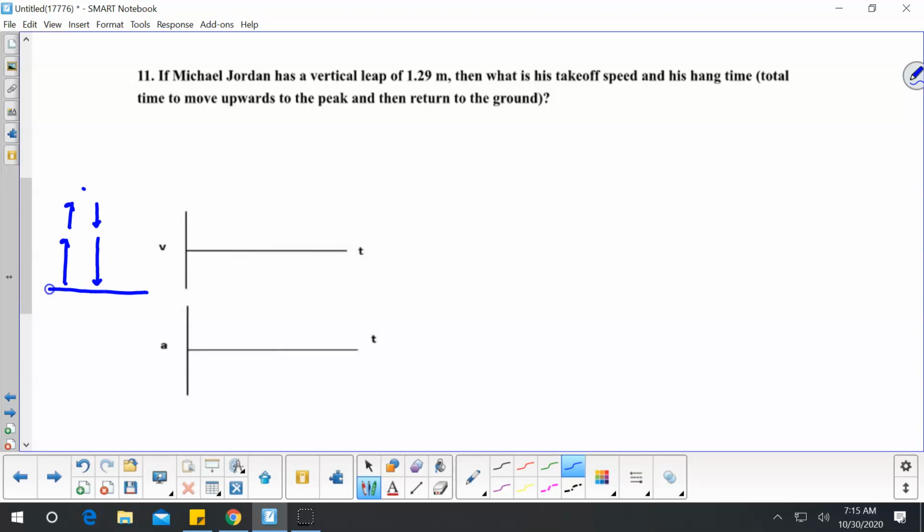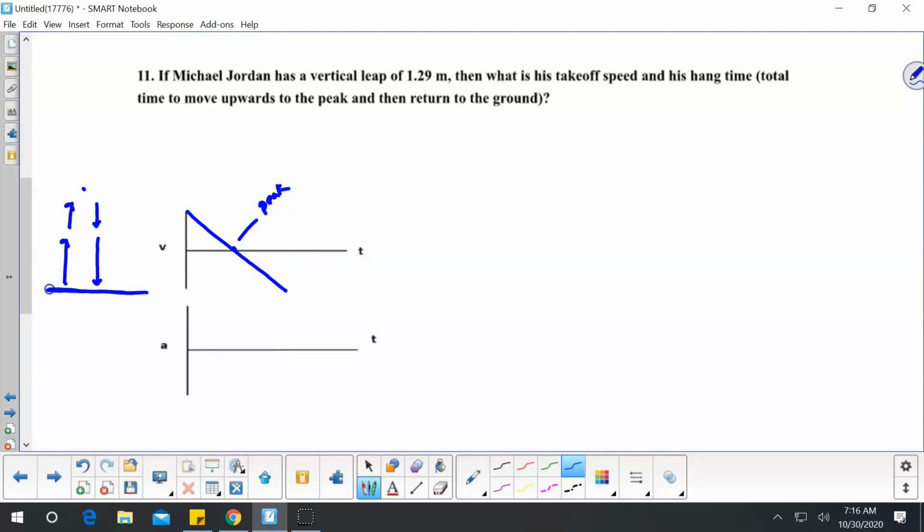So we're saying he's going to return back to where he started. So he's going fast. So this would be his initial, going fast, and then returning back to the ground. This right here would be at the top of the leap, the peak. That's 0, right there, because he's not moving any more here, up or down.